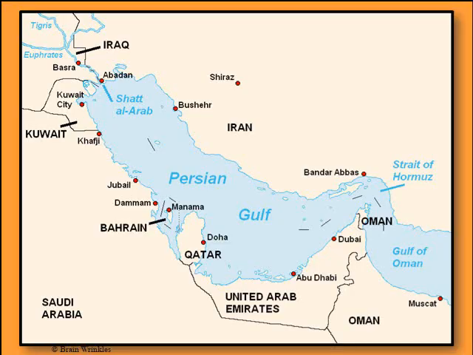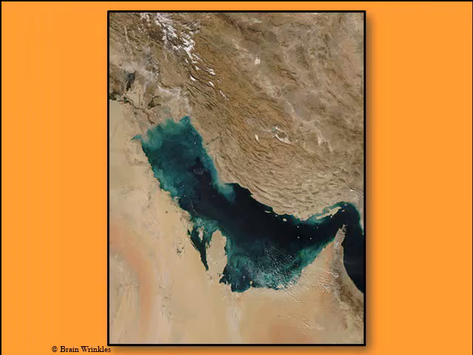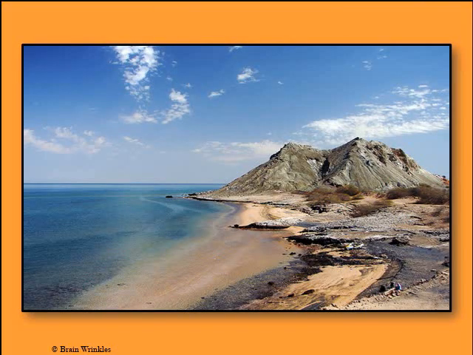You can see here the Persian Gulf on a map. You can see the countries that are surrounding it, the bigger ones that we've talked about, or we will talk about, like Iraq, Iran, Kuwait, Saudi Arabia. But you're also going to get some of the smaller ones, with Qatar, UAE, and Oman. Next slide. And this is a high-end satellite shot of the Persian Gulf. Next slide. And this is a beach shot of a portion of the Persian Gulf.